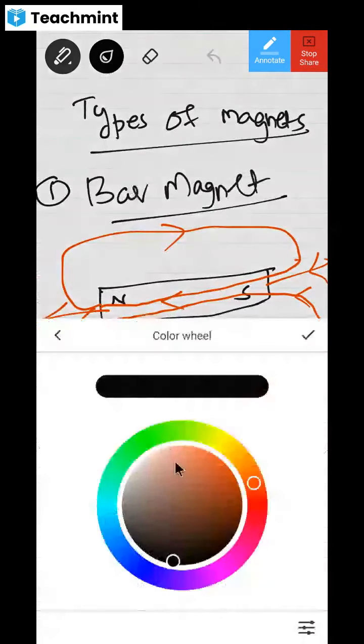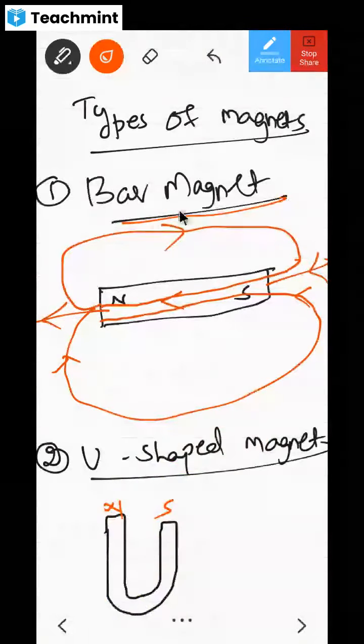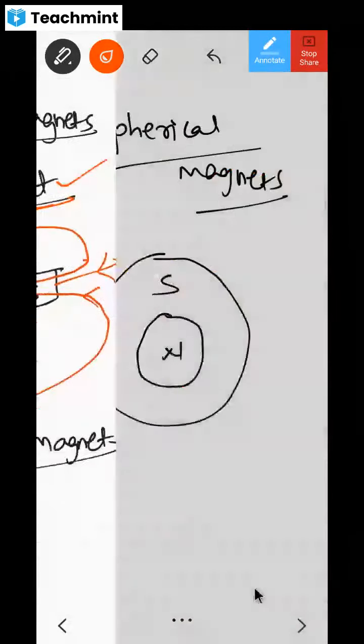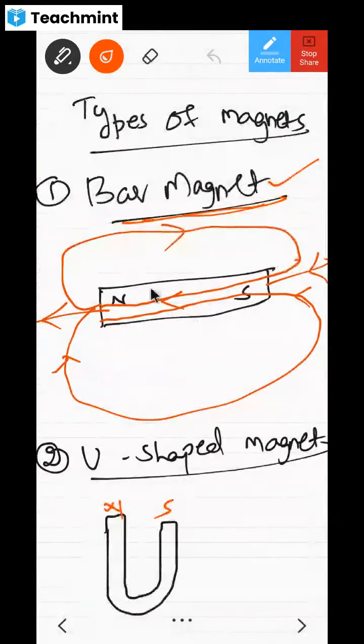But our target is, tell me, what is our target? Bar magnet. We have to study about the bar magnet. All right. All these properties are known to you or not?